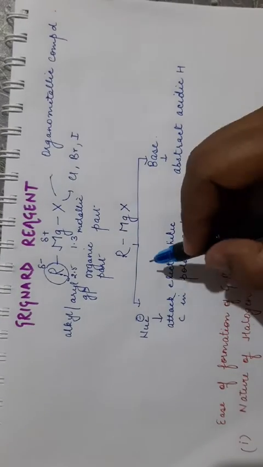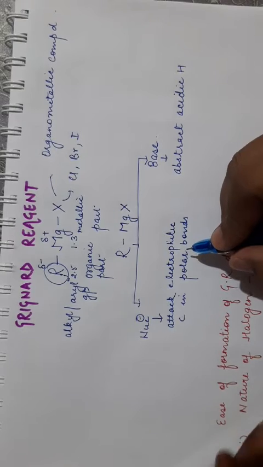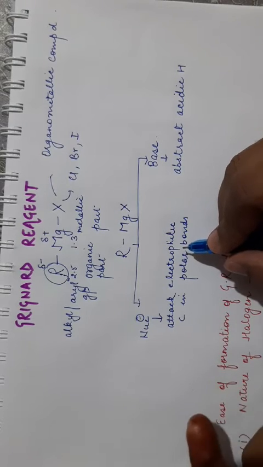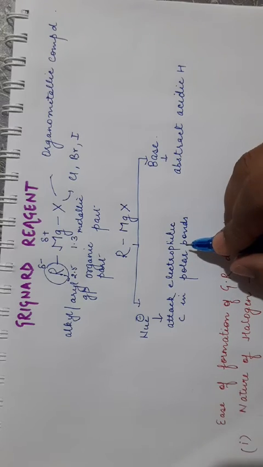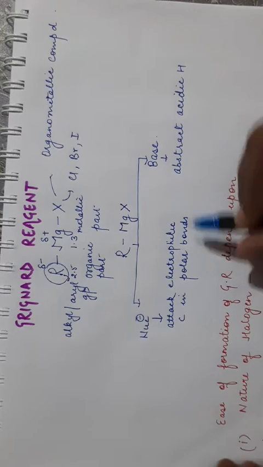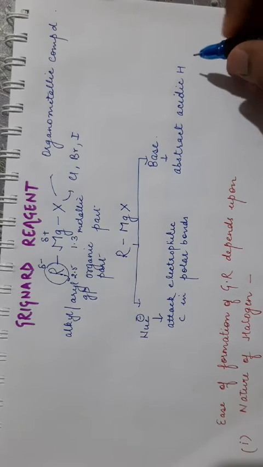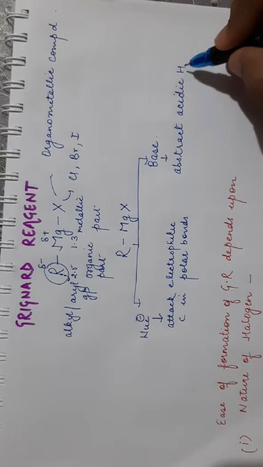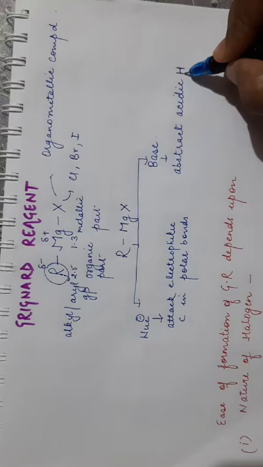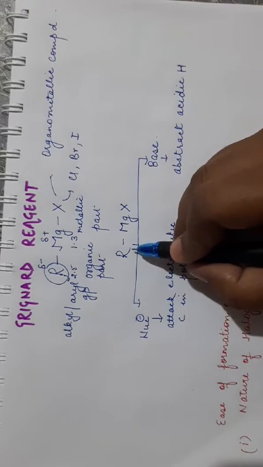So this is a very strong nucleophile. It can attack the polar bonds like carbon oxygen bond, carbonyl compounds, then all the derivatives of acids, then carbon nitrogen bond, nitrile group. As a base, it can abstract the acidic hydrogen. Acidic hydrogens are those which are attached to more electronegative elements like oxygen, nitrogen and fluorine. So the acidic hydrogen can be easily removed by this Grignard reagent, and it can form an alkane.